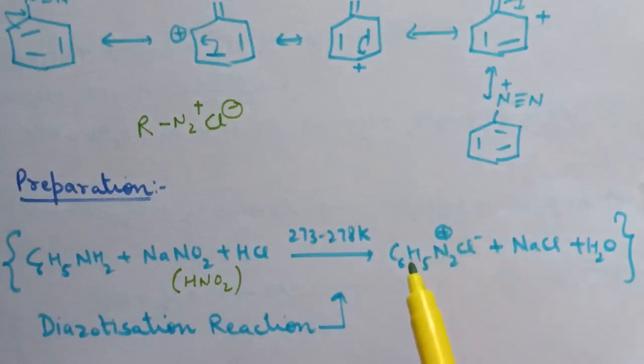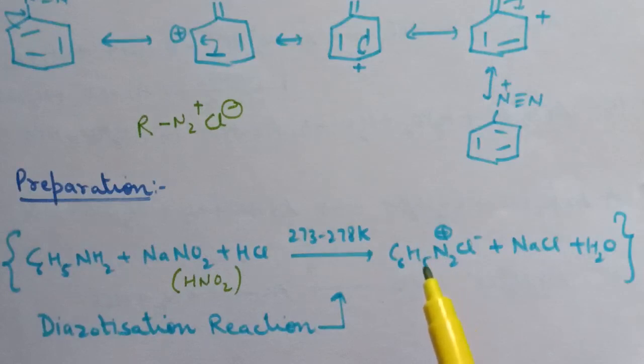And this benzene diazonium chloride is a colorless crystalline solid. It is soluble in water and stable in cold, but reacts with water when warmed. It decomposes easily in the dry state, and benzene diazonium fluoroborate is water insoluble and stable at room temperature.